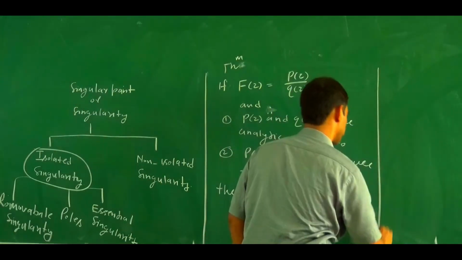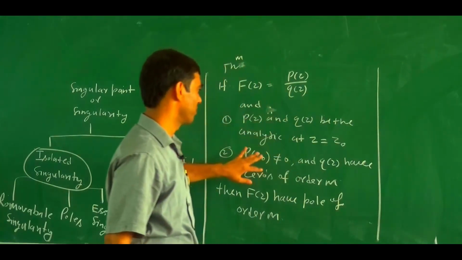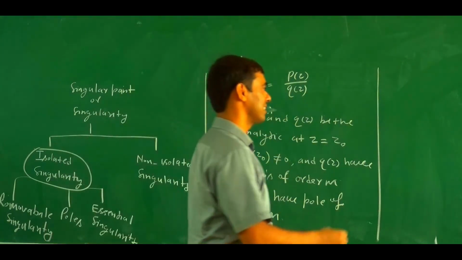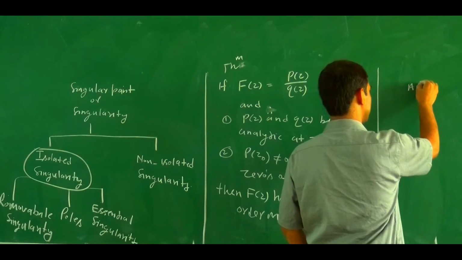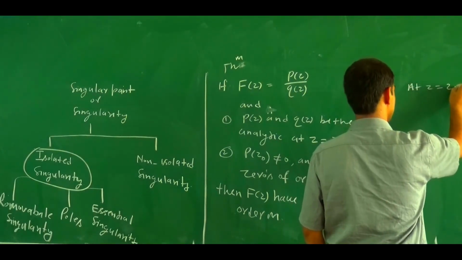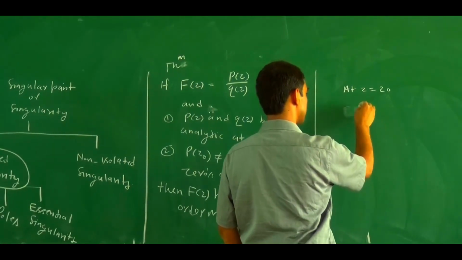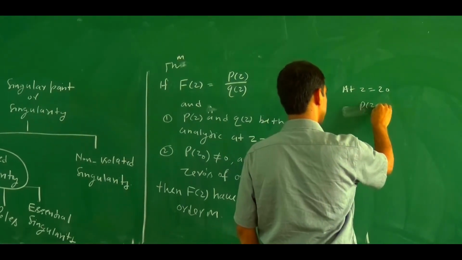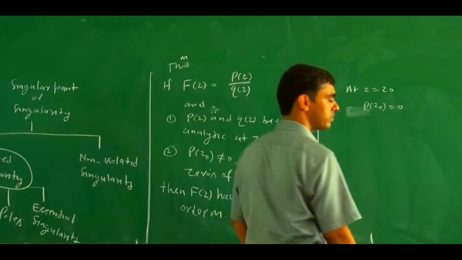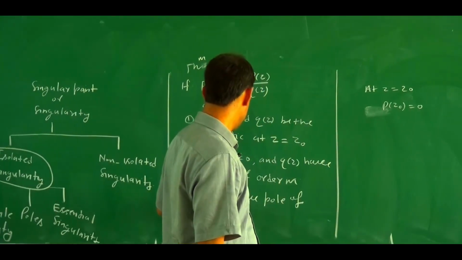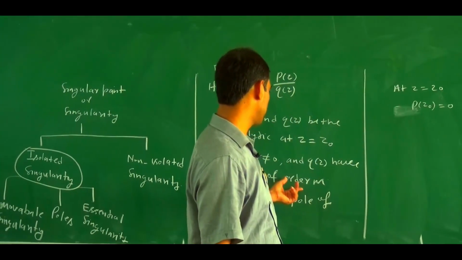So here, what are the conditions? At z equal to z0, the basic condition is p(z0) does not equal 0, and q(z) has a zero of order m.